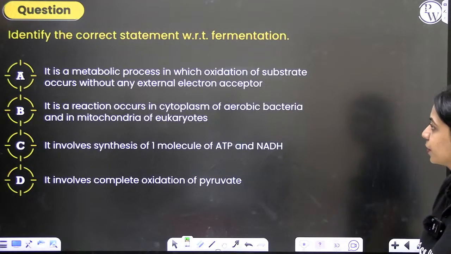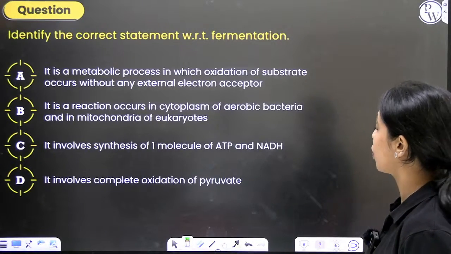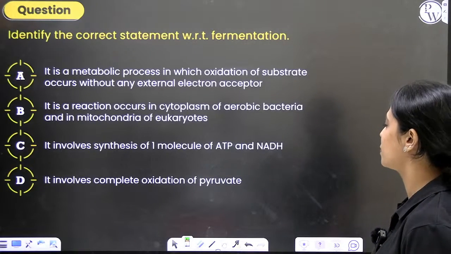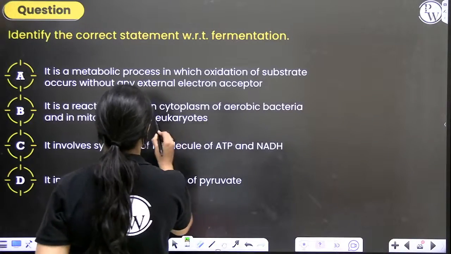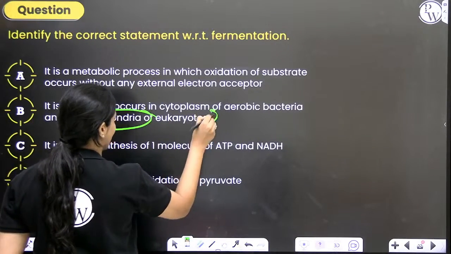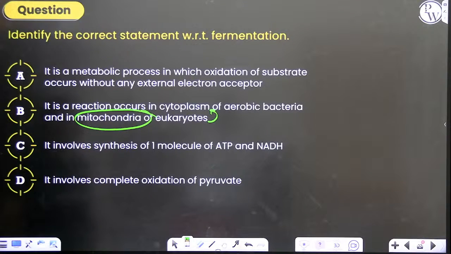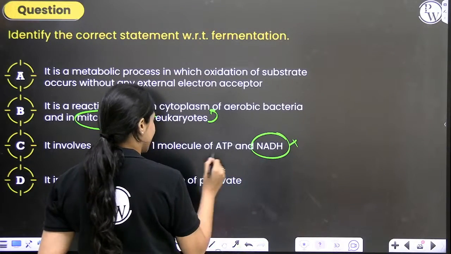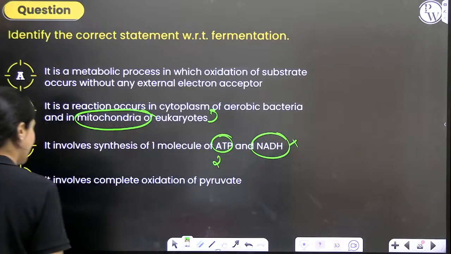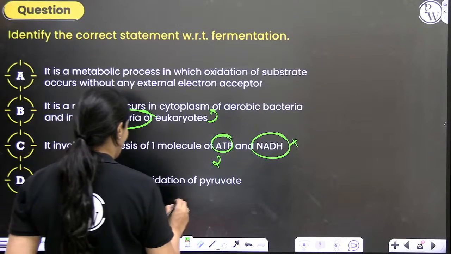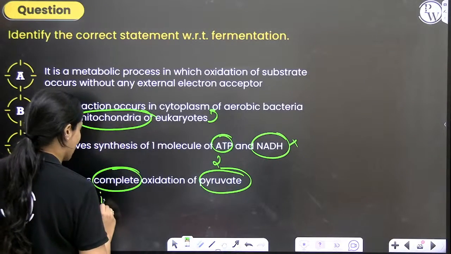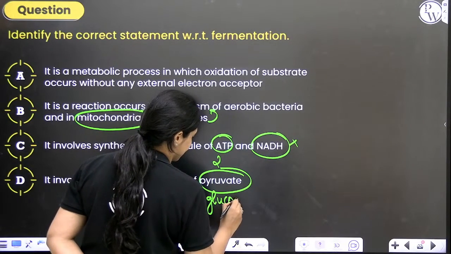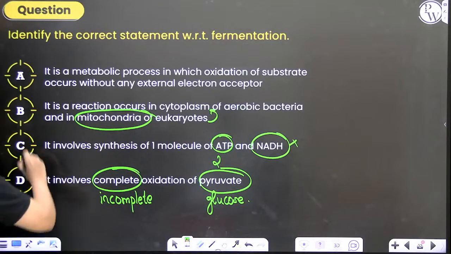Okay, have answered correctly. It is a metabolic process in which oxidation is happening, but there's no external electron acceptor. That is correct. It is a reaction occurring in the cytoplasm of aerobic bacteria and in mitochondria of eukaryotes. No, even in eukaryotes also, it happens in the cytoplasm itself. It involves synthesis of one molecule of ATP and NADH. NADH is not even synthesized. It gets synthesized, it gets used up, so it's not even counted. We get 2 molecules of ATP, not 1. It involves complete oxidation of pyruvate, not at all. It is incomplete oxidation of glucose, not pyruvate. Right. So the correct answer is option A.